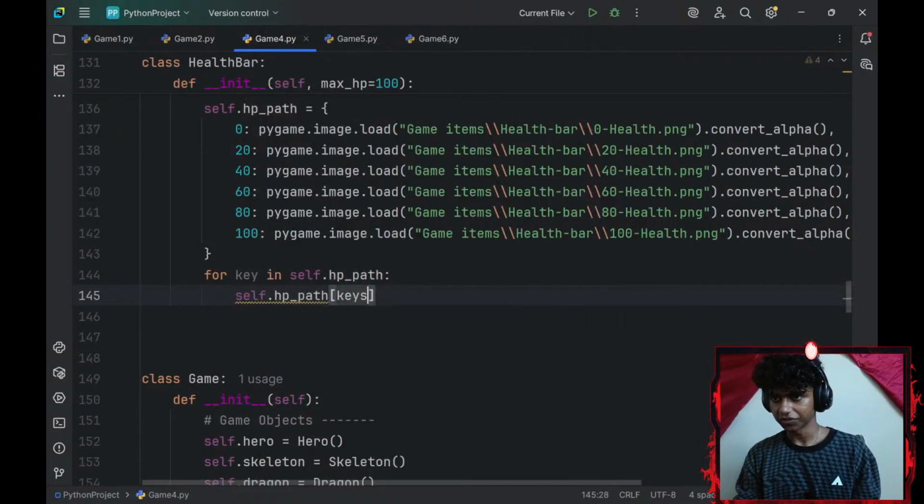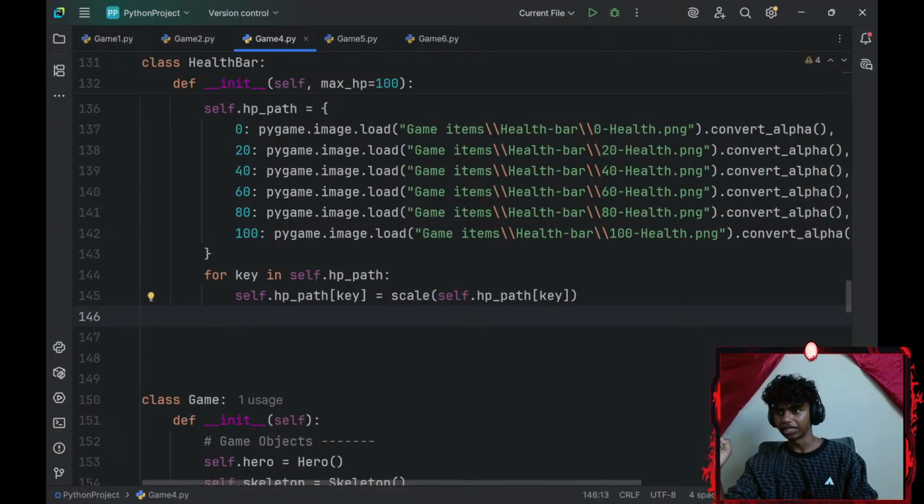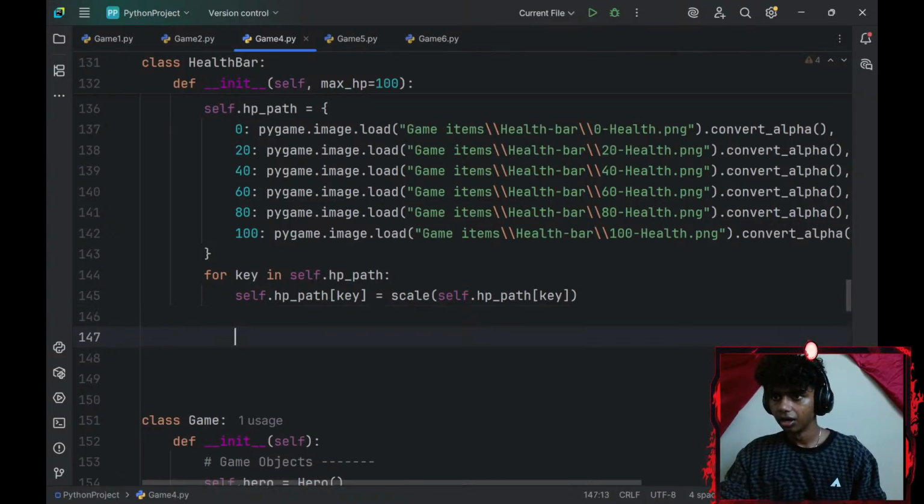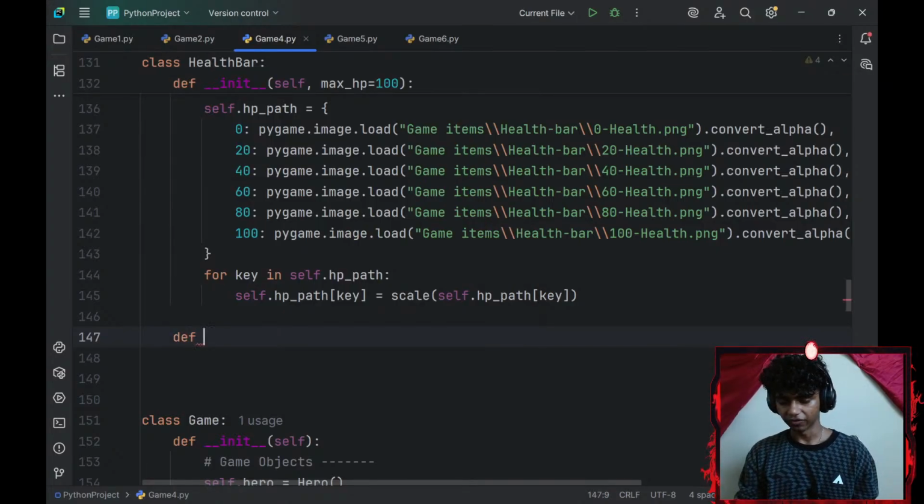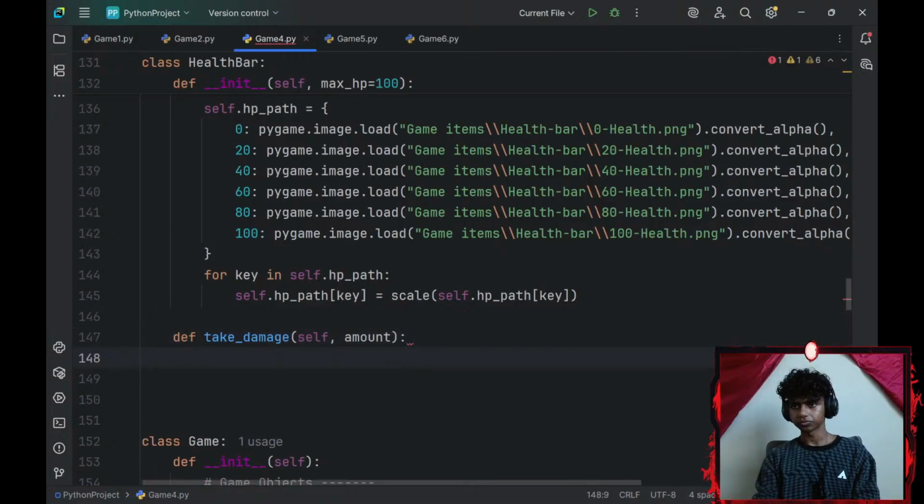self.hp_path at index of key is going to be equal to invoke my scale function, self.hp_path at index of key. This basically scales it. The factor is going to be 10 by default. And then let me go ahead and add a few methods. So I'll define a take_damage method. My take_damage method will have a parameter of amount. This is going to be the amount of damage my player takes.